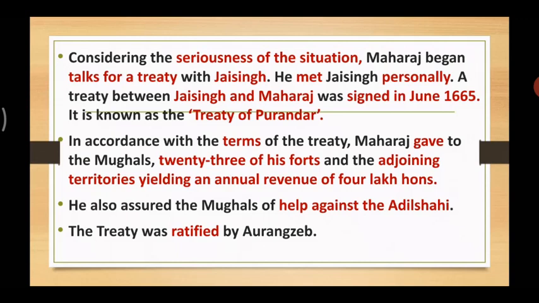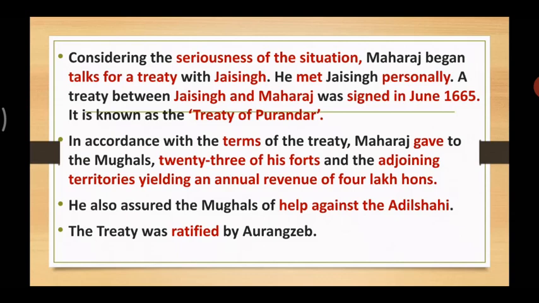He would incur a lot of loss to Swaraj. He would lose his soldiers, warriors, as well as many territories. So Shivaji Maharaj began talks with Jai Singh, and the talks resulted in the signing of the treaty in 1665.